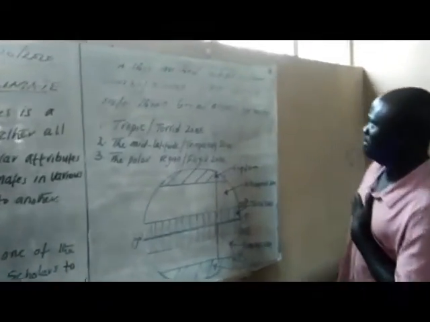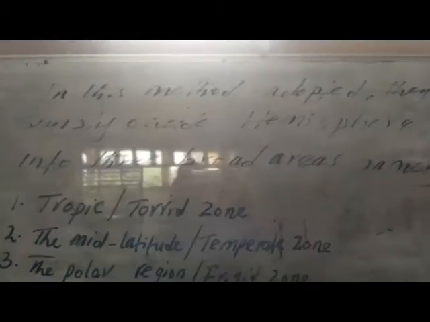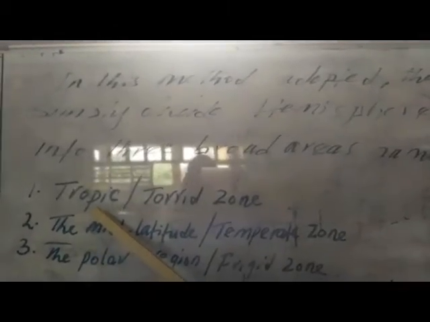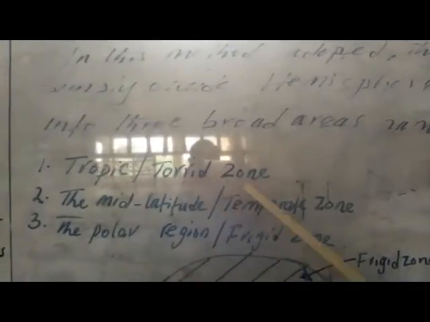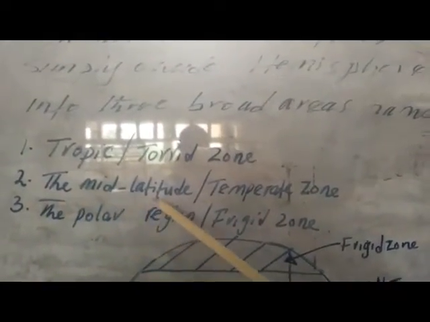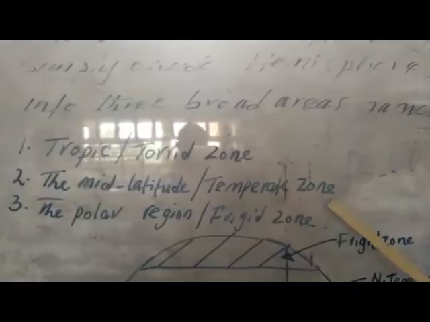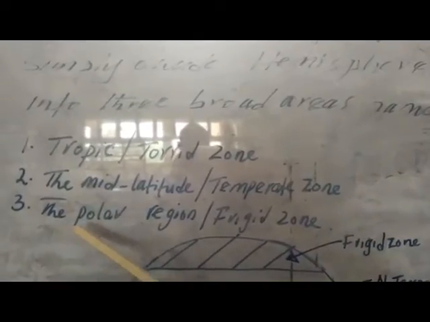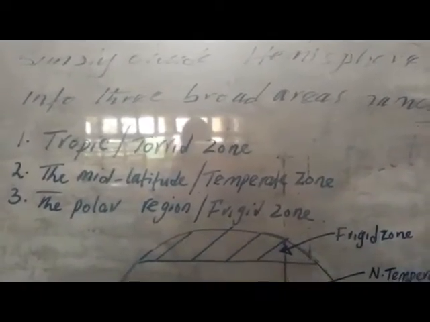Now, in this method, they simply divide the globe, the whole world, into three broad areas, namely: one, the tropic or torrid zone; two, the mid-latitude or temperate zone; three, the polar region or frigid zone.